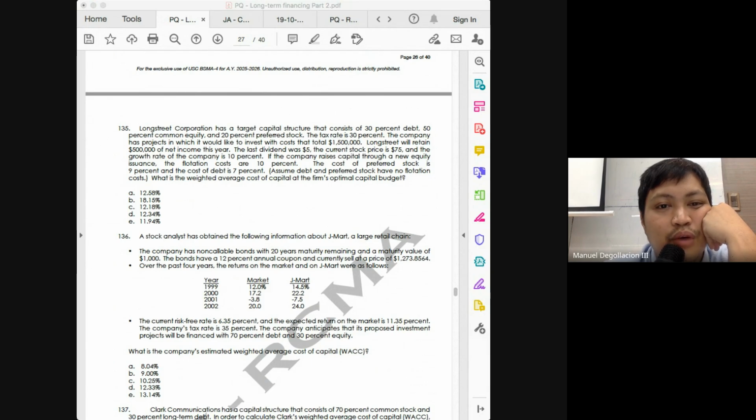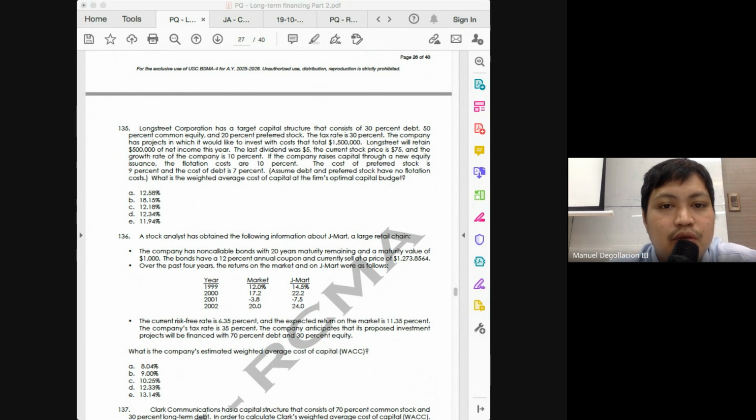So out of your 1,500,000 project, class, whatever is the common stock component, you have 500,000 to finance it. So the question now is, how much then would you need to be financed with new equity?